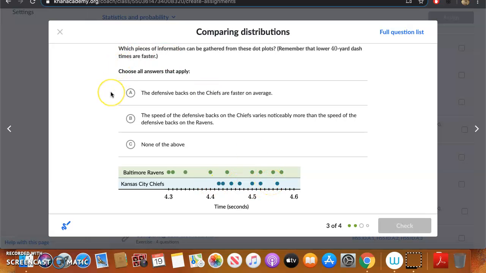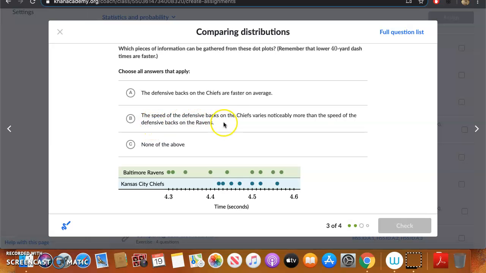A. The defensive backs on the Chiefs are faster on average. Well, on average, probably the average for the Chiefs is somewhere around here, but this is much more widespread, so I would venture to guess the Ravens' average is down here somewhere. So that's not true. It seems like the defensive backs on the Ravens are faster.